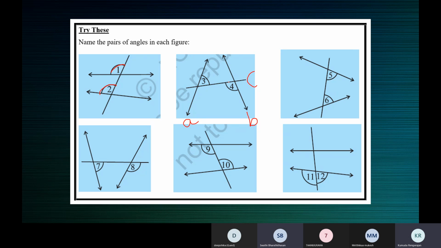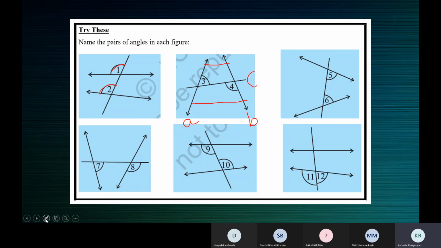Because the distance between them is not the same everywhere. See, here the distance is so wide, but here the distance is reduced. So the distance is not the same everywhere. Then the lines are not parallel. So it's easy to say that A and B are not parallel lines. Though it is not given, looking at the lines, we can easily say that A and B are not parallel lines.